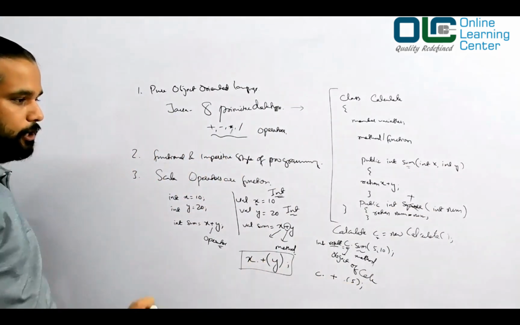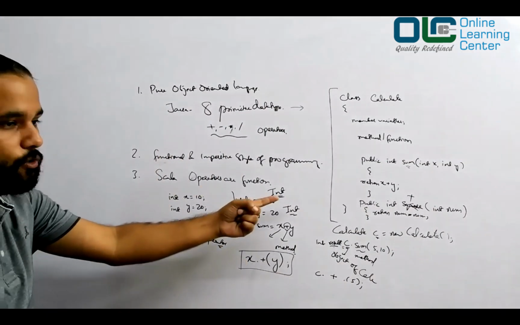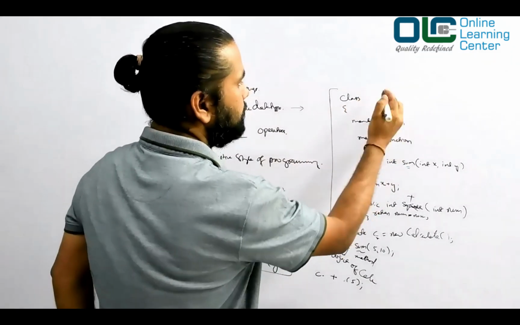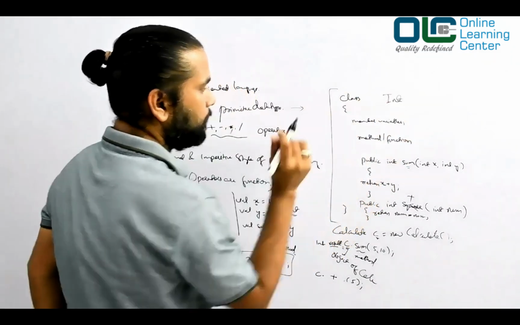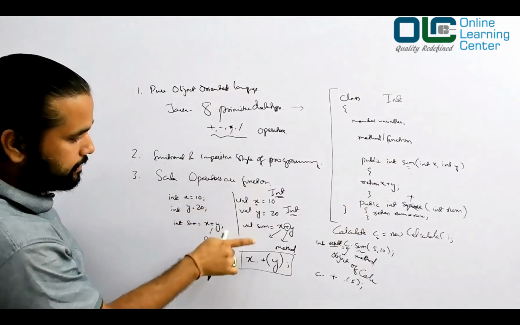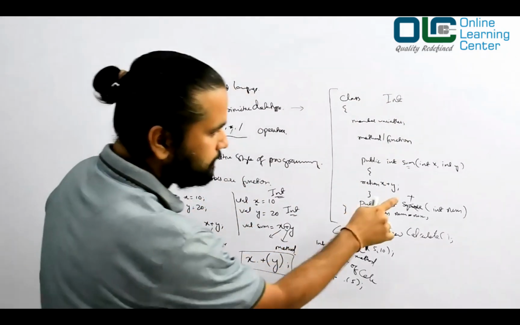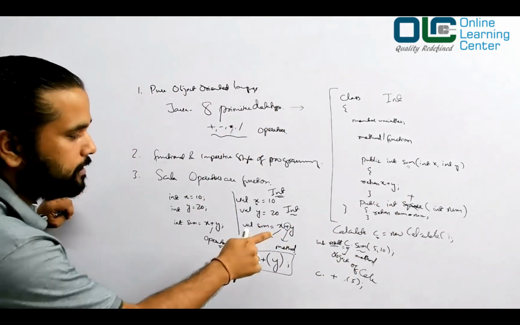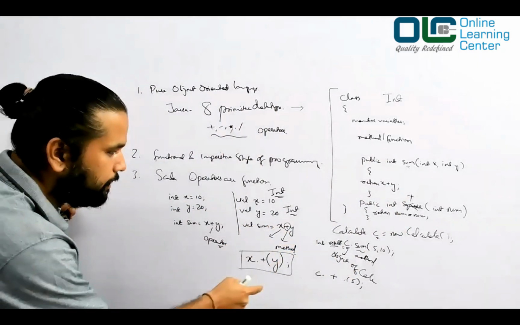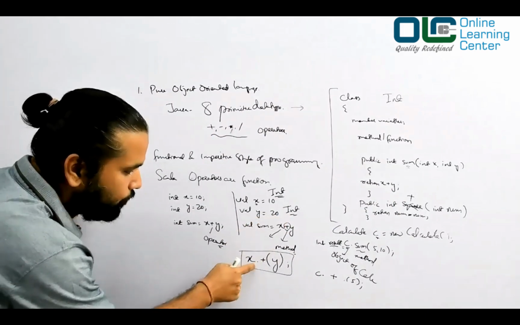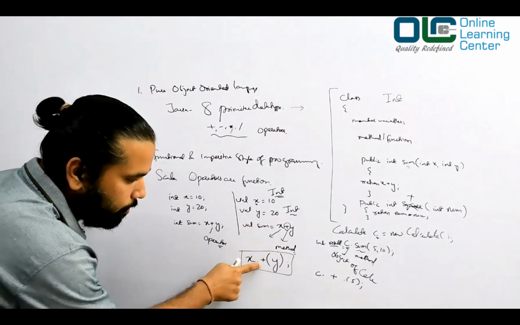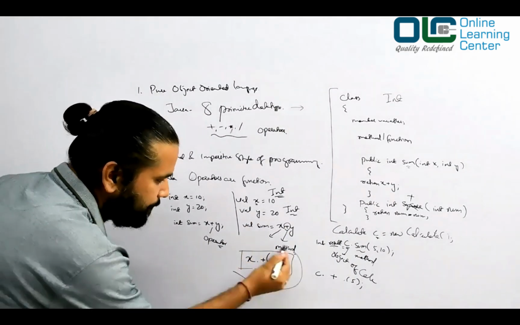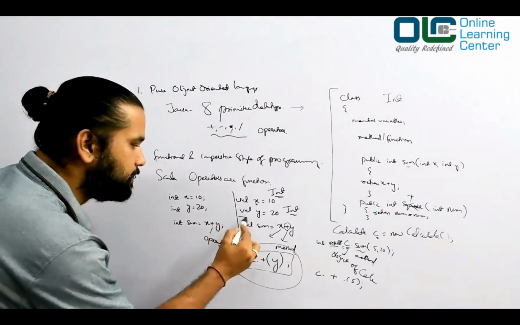So what I'm trying to tell you is, in Java, there's a class called int, the integer class. Within that int class, there is a method called plus. Hence, when you want to add two numbers, you basically say x plus y, but it is actually x dot plus, a method call, passing y as a parameter. So this is what happens internally, but you will still write it like this.